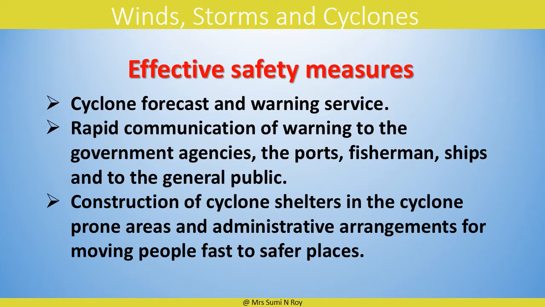The cyclone warning should be communicated rapidly to the concerned government agencies, ports, ships, fishermen and the general public living in coastal areas through radio, television, telephones, newspapers and other means. Cyclone shelters should be constructed in cyclone-prone coastal areas. Cyclone shelters are strong buildings usually built on pillars which can withstand high-speed cyclone winds and where cyclone flood water cannot enter. An efficient cyclone forecast and warning service is essential to prevent cyclone disasters.